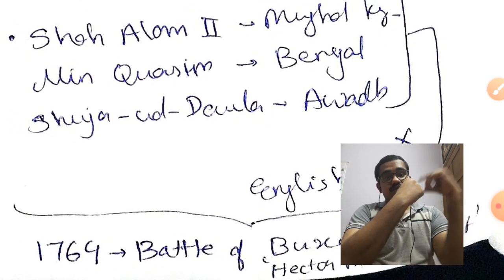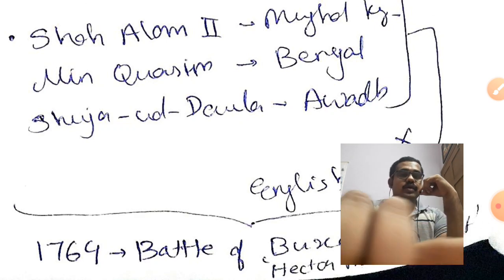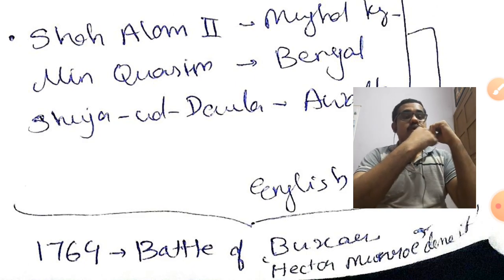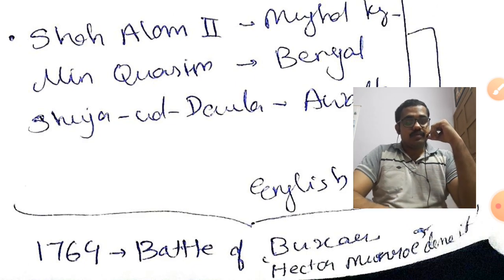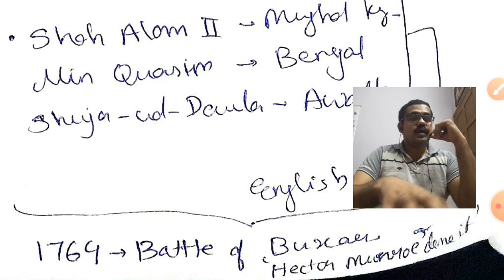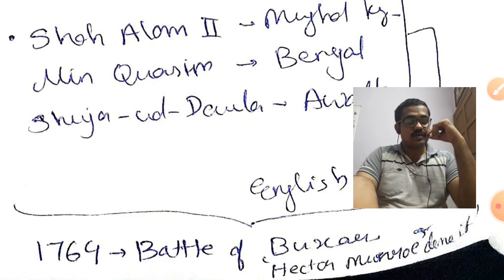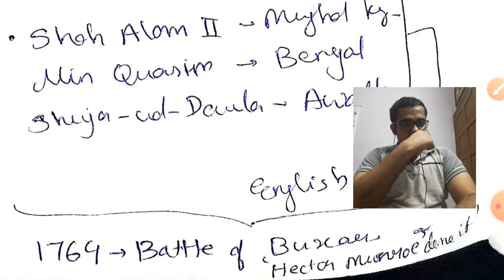Okay, an alliance was formed, and this alliance fought with the English. And finally, in 1764, the Battle of Buxar was fought. In this Battle of Buxar, with the help of Hector Munro, the British finally defeated the Mughal king, the Awadh region, etc., and the Bengal region also. All these places were defeated. So the British had a very good control. Then some other parts were left, like Mysore, Maratha, etc. The Sikhs in the Punjab region, etc., were left. But the major share of power was now with the British. So that happened in the Battle of Buxar.